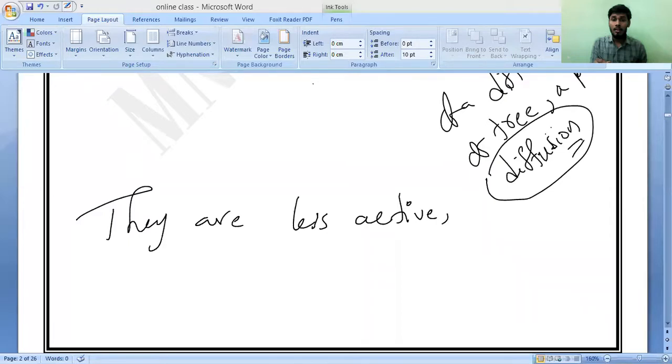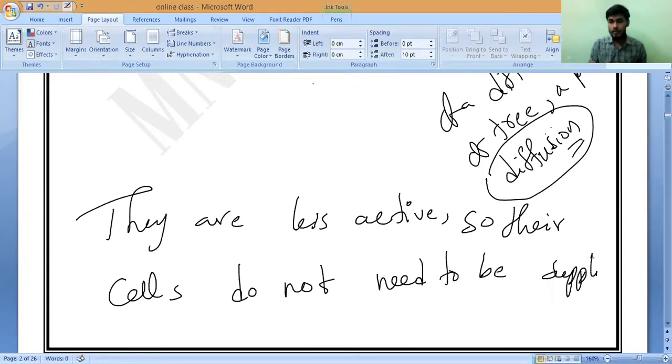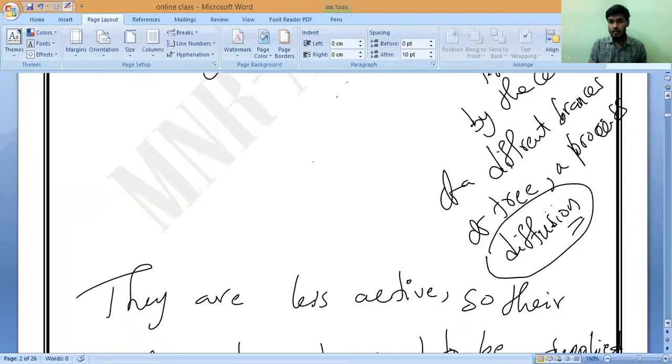So their cells do not need to be supplied with materials so quickly. So that is why diffusion is enough to supply the requirement.